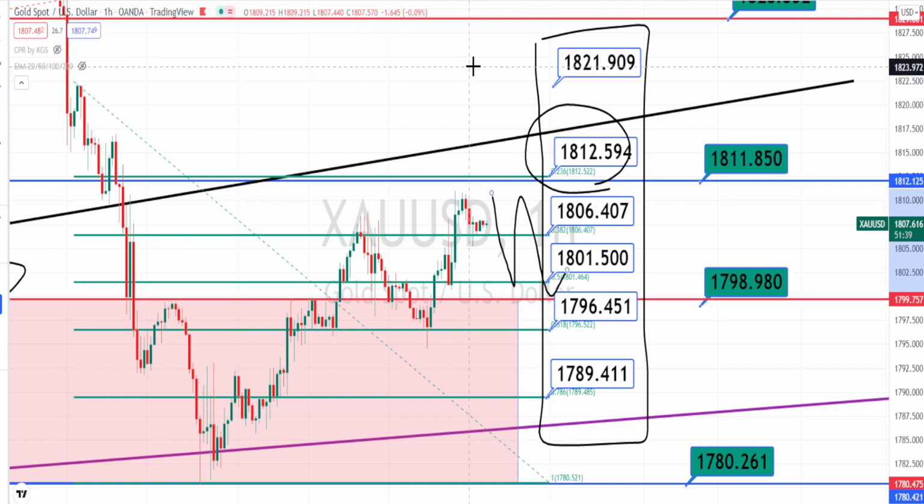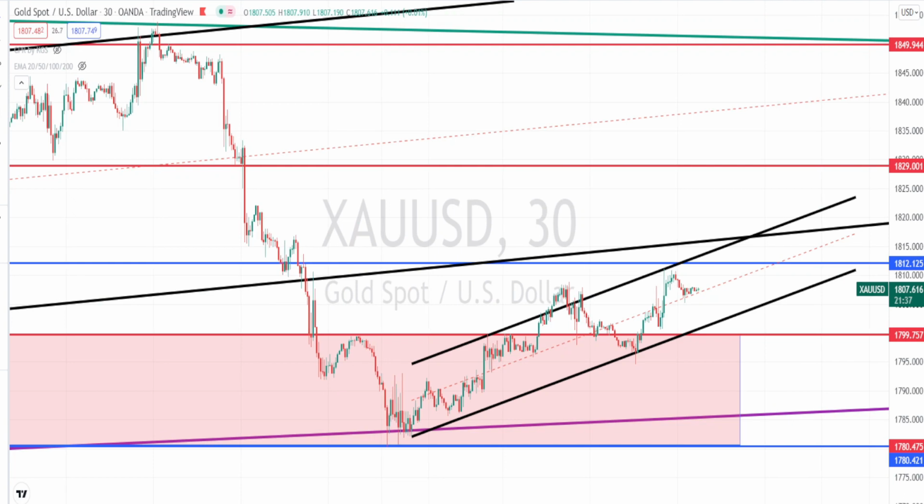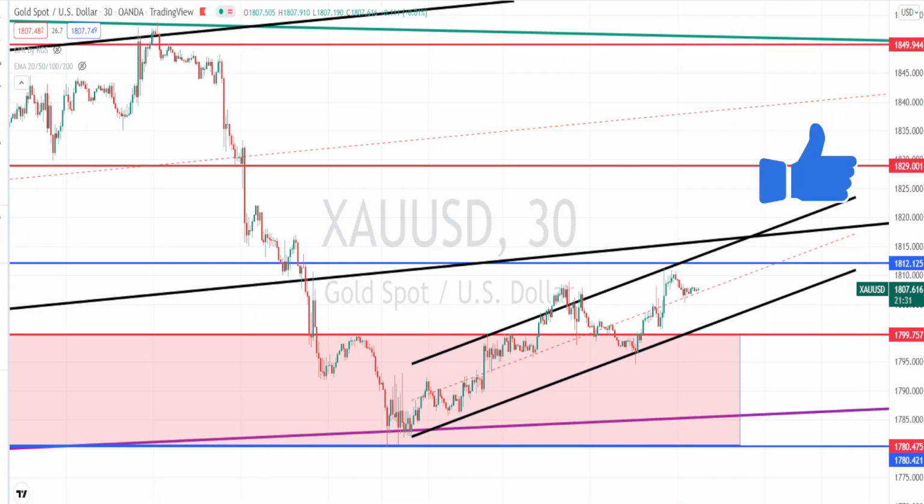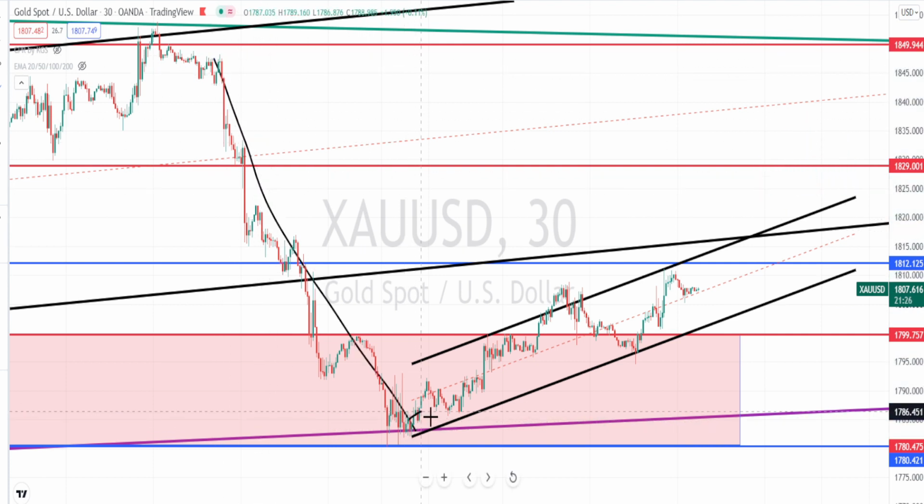Let us do the analysis in 30 minutes time frame. I am in 30 minutes time frame now. Previously the price action was in a very nice downtrend and took support on this trend line from the daily time frame, and currently it is in a very nice bullish trend trading within a channel pattern.